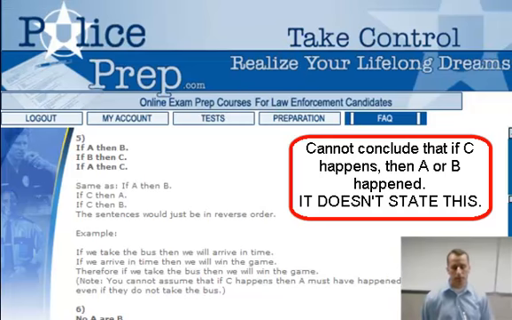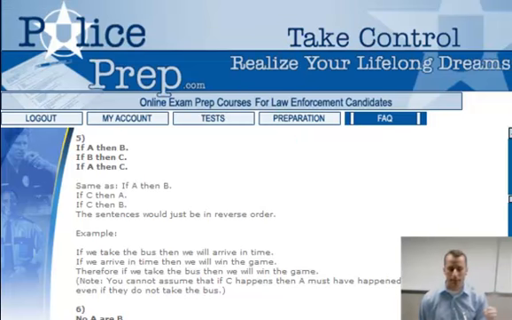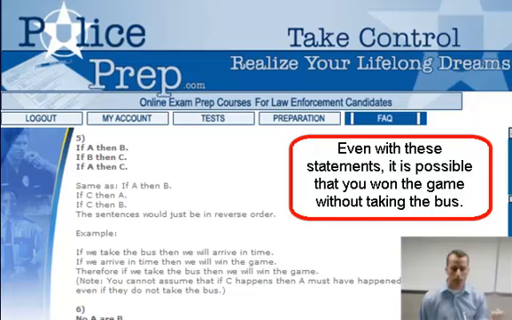Now, this is what I was getting back to when I was talking about the last forms 3 and 4. This is kind of a straight line again that's happening. A will lead to B, will lead to C. But there might be other avenues that lead to C as well. You can't say, we won the game, so we must have taken the bus. You can't make that conclusion. There's nothing definitive about that.